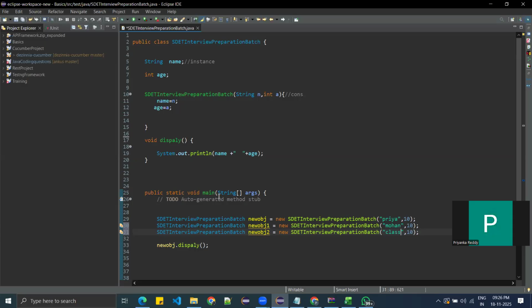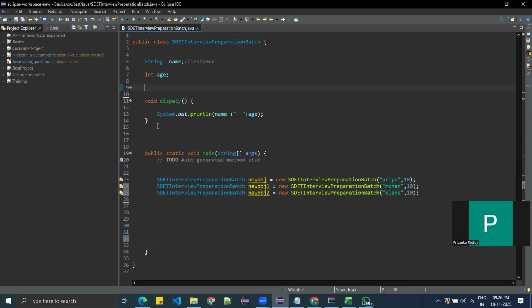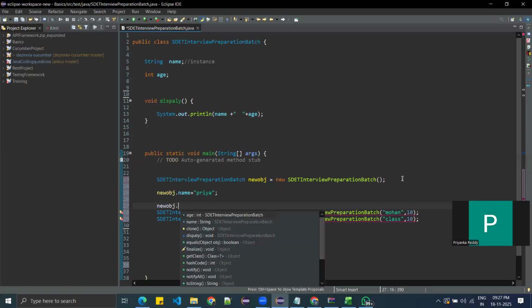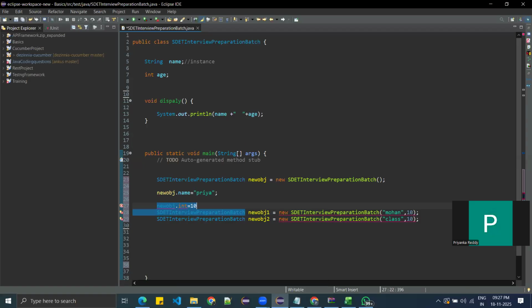No duplications. If there is no constructor, then how would you do it? Let's say there is no constructor, so I'll remove this one. Then how would you do it? New obj dot name equal to Priya. New obj dot int equal to 10.